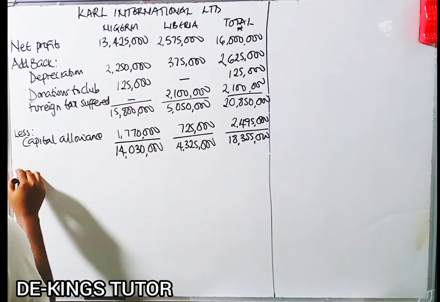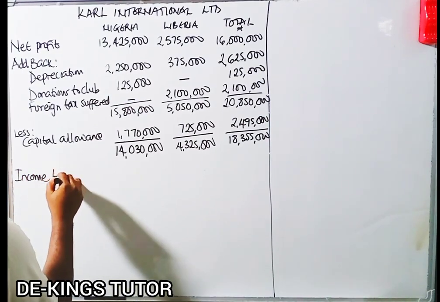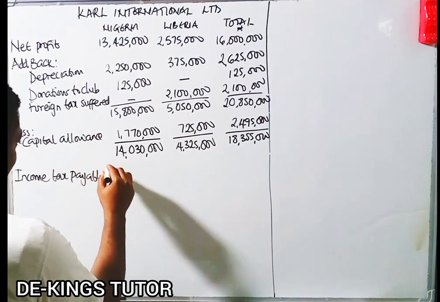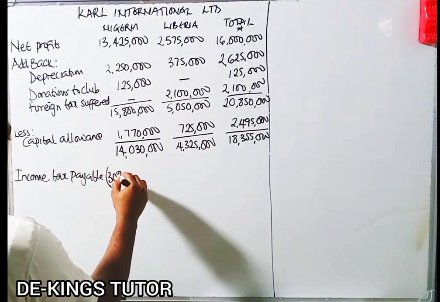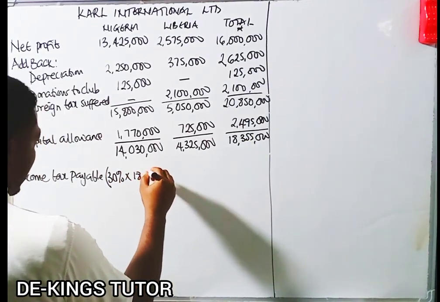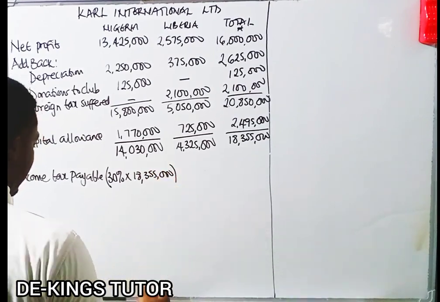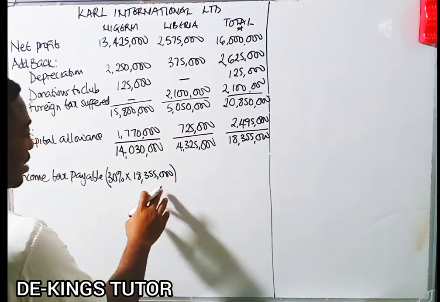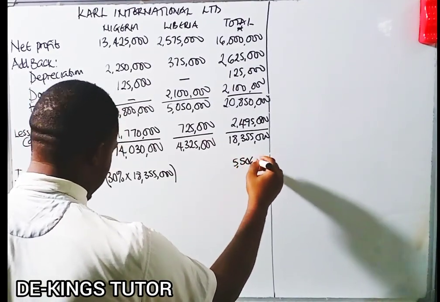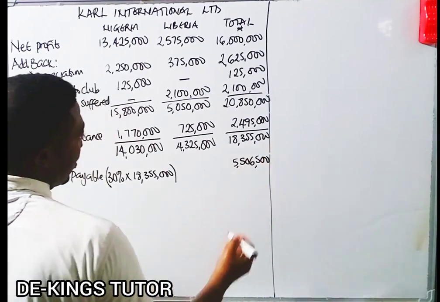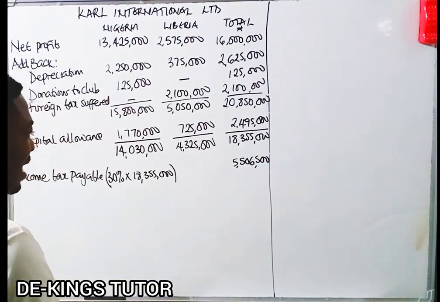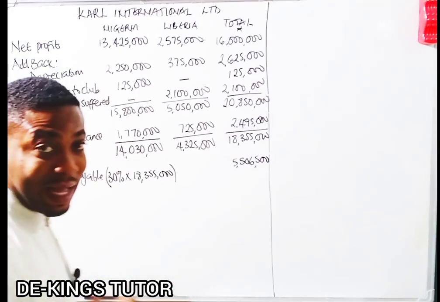So we're now going to have the income tax payable. So how much is supposed to be paid as tax? So our tax rate is 30% times this amount, which is 18,355,000. Okay, and if we do that, 30% on this will give us 5,506,500. Okay, so this is the tax that is supposed to be paid.